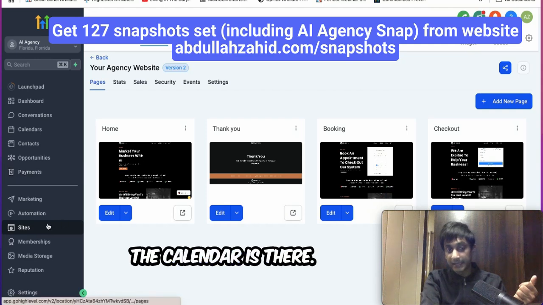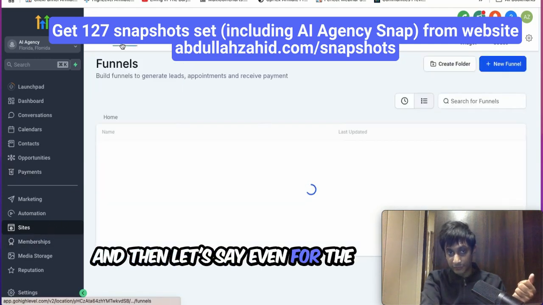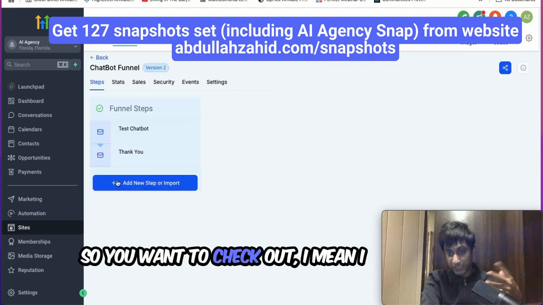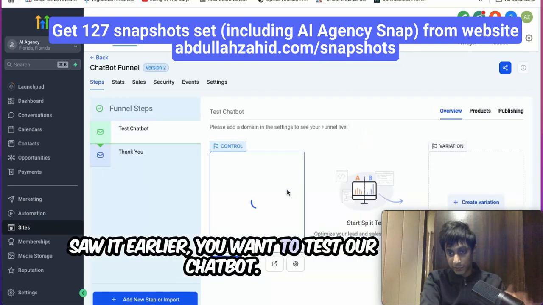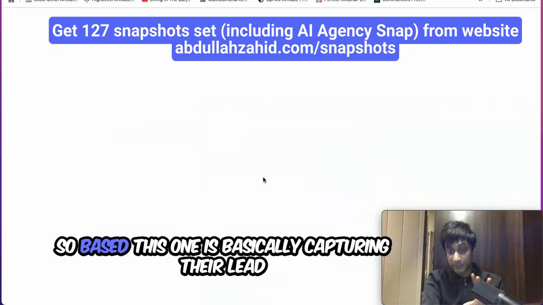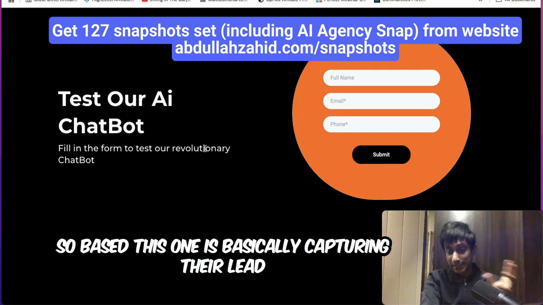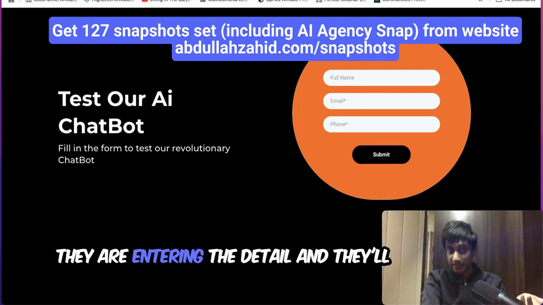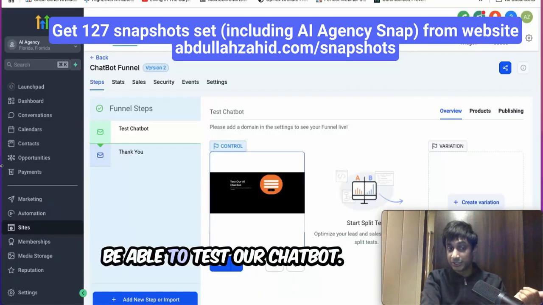The calendar is there, and then let's say even for the funnel, for example, this one, the chatbot funnel. You want to check out, I mean, I saw it earlier, you want to test our chatbot. So basically the chatbot link will be automatically populated. This one is capturing their lead details: you want to test our chatbot, then enter these details. So they enter the details, and they'll be able to test our chatbot.